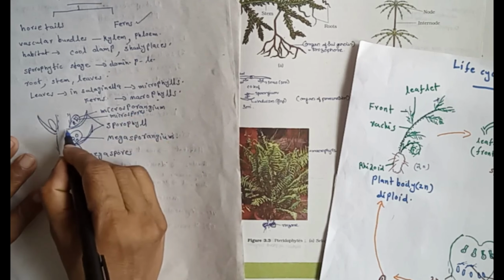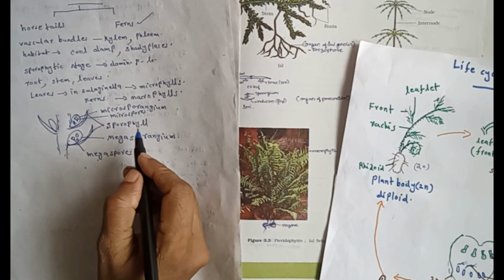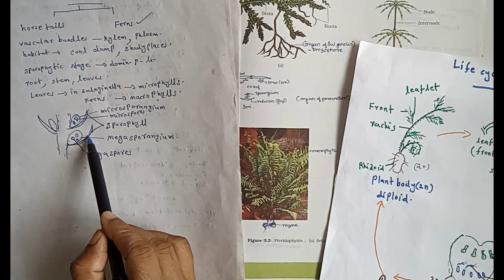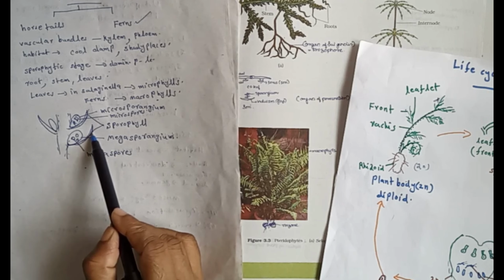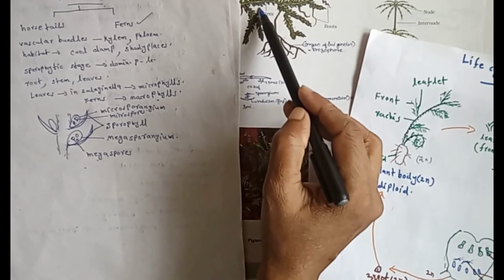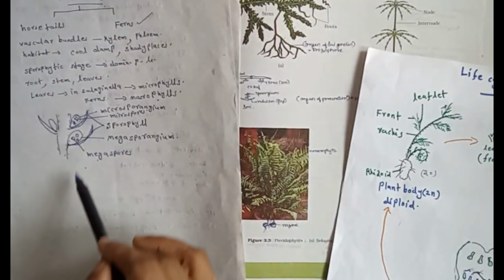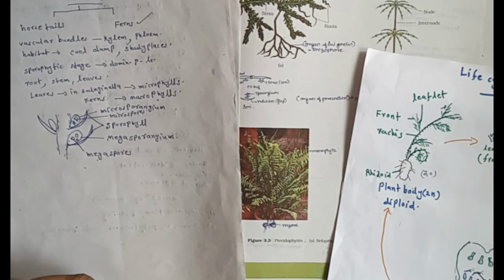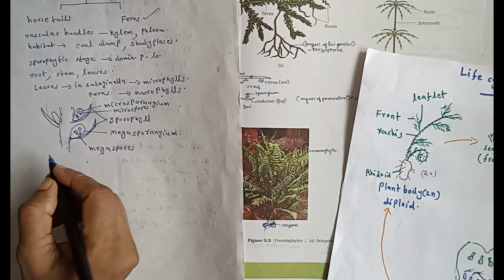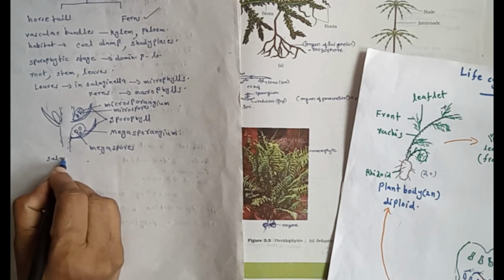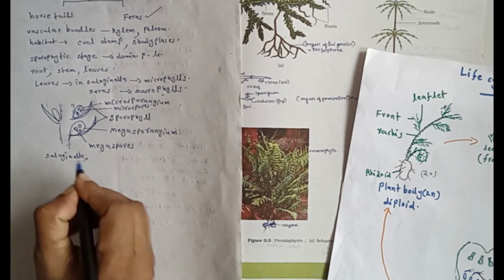The enveloping part, leaf-like part, is known as sporophyll. The sporangia are subtended by leaf-like appendages known as sporophylls. Sporophylls arranged compactly are called strobili. This group of sporophylls is known as strobili. This total part is known as strobili or cones. This type of reproductive part is seen in Selaginella and also in Equisetum.